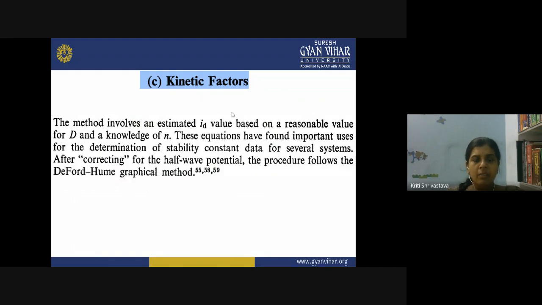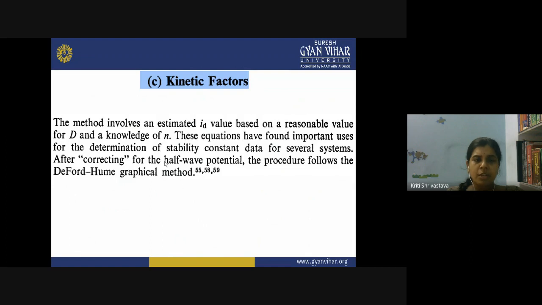The method involves an estimated ID value based on a reasonable value for D and a knowledge of n. These equations have found important uses for the determination of stability constant data for several systems. After correcting for the half-wave potential, the procedure follows the DeFord-Hume graphical method.